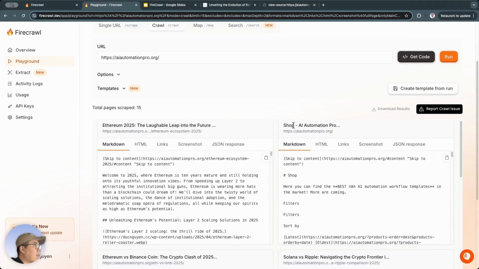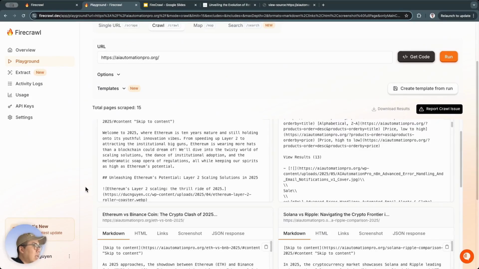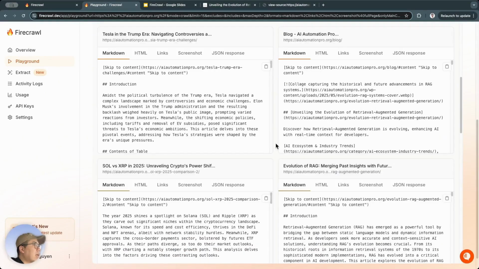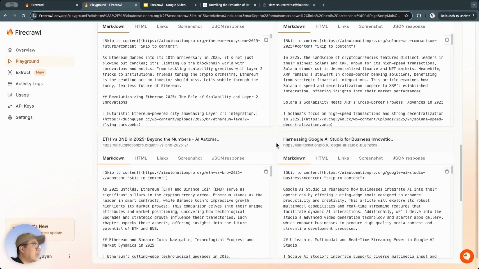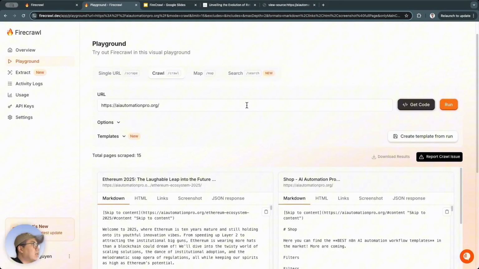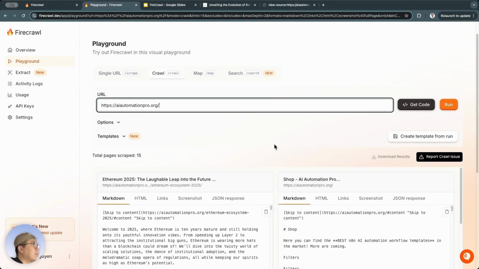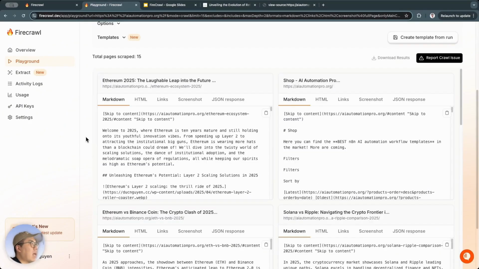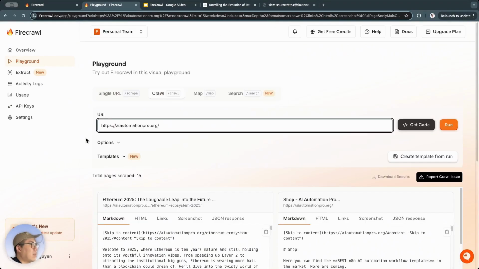So this is a blog, this is the home page, and here is another blog post. So it will automatically grab those links and scrape the data from those links. This is crawling right here. Guys, starting from one link, it will crawl around to find other links and go into those links to scrape the website, and it returns results like this. So with this crawl feature, I'll use it when we want to get the sitemap, or when we don't have a sitemap and we just want to let it scrape and collect the data by itself.